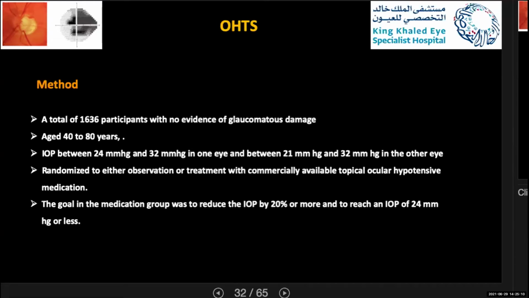The goal in the medication group was to reduce the IOP by 20% or more and to reach an IOP of 24 millimeters of mercury or less. They had to meet both goals.